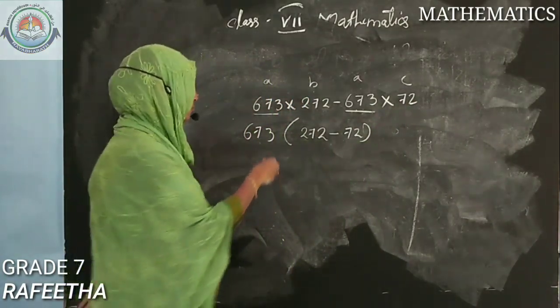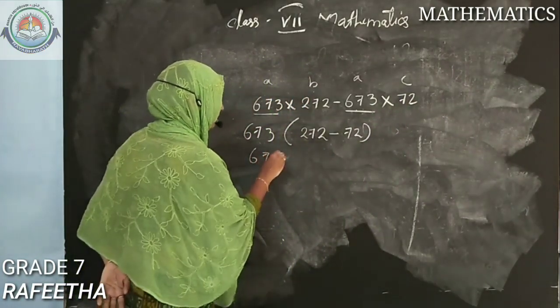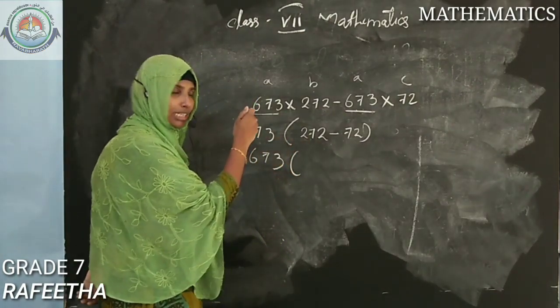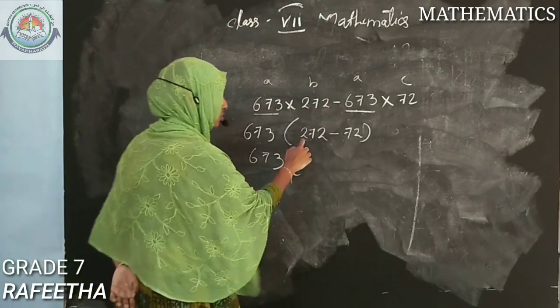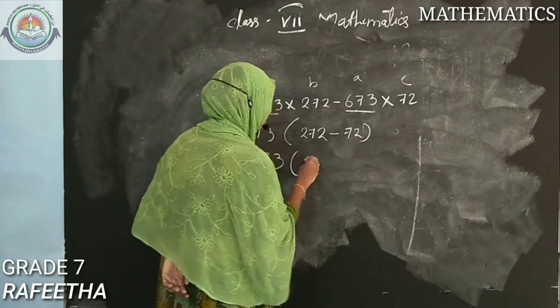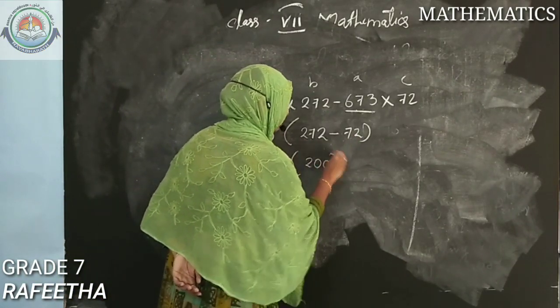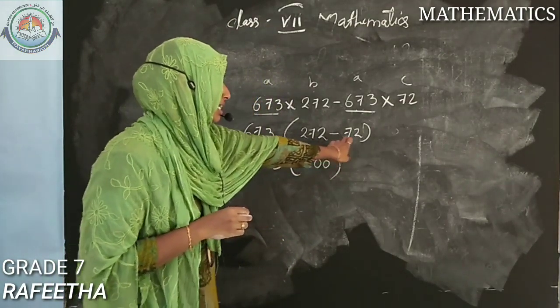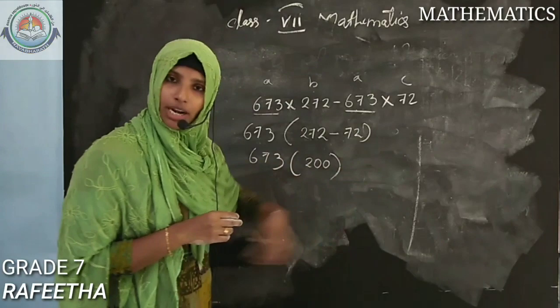This will be clear and easy compared to writing it the other way. So 272 minus 72, we know, is 200.